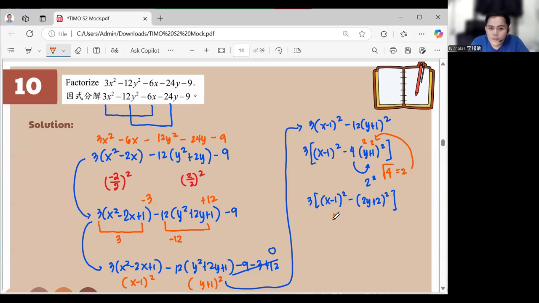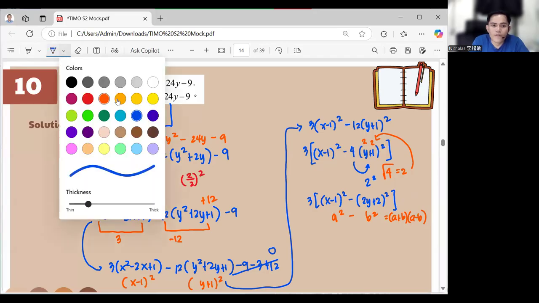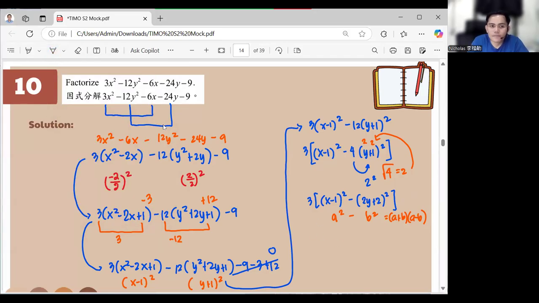Don't forget that this is equal to the a squared minus b squared formula. And that is a plus b, a minus b, right? So our final answer in here will become 3 times the parenthesis of a plus b, or that is x minus 2y minus 3, then x plus 2y plus 1.